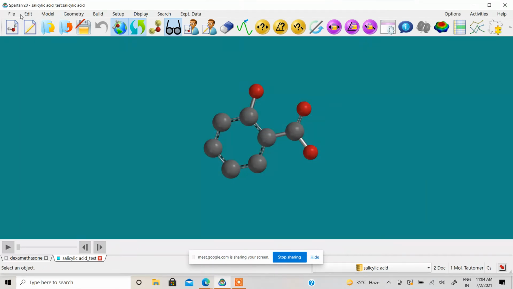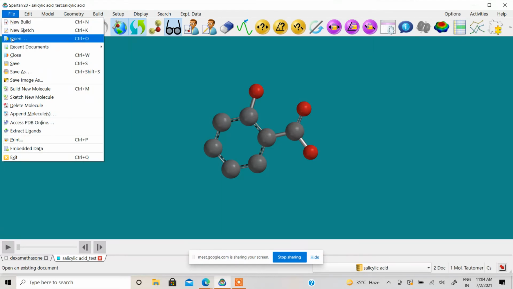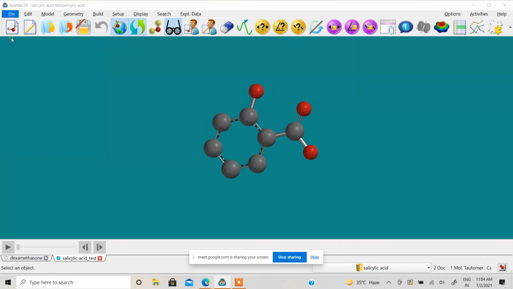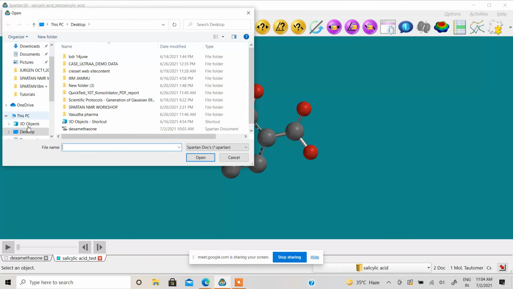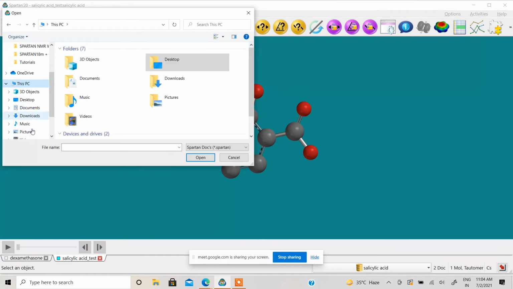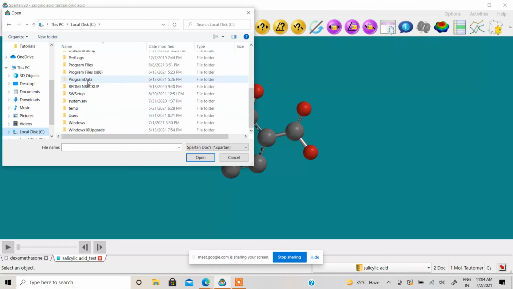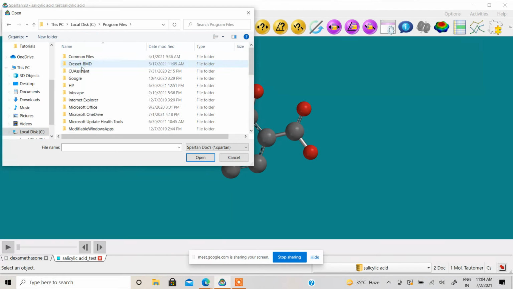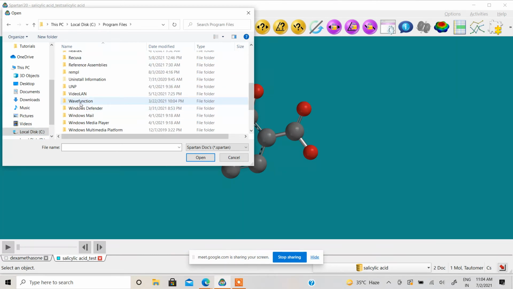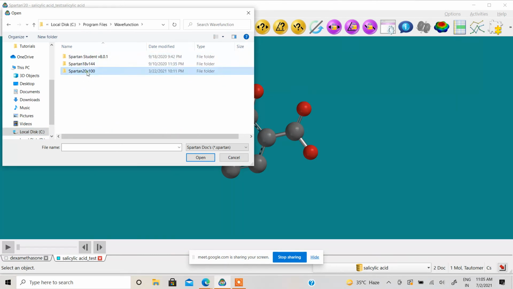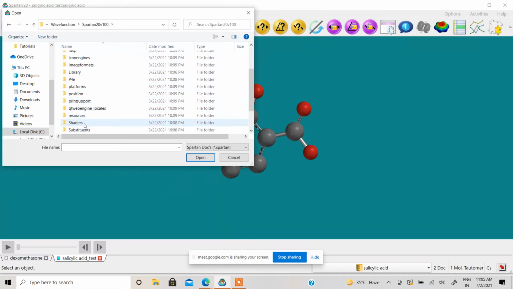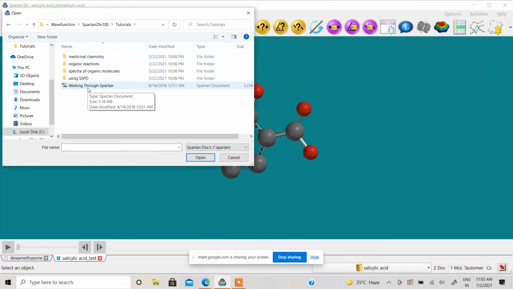Okay, I will now show you the default library which is loaded in the software. If you click on open and go to your C drive, then Program Files and Wavefunction, Spartan 20 tutorial. You can see this tutorial. This is the file we are talking about while walking through Spartan.